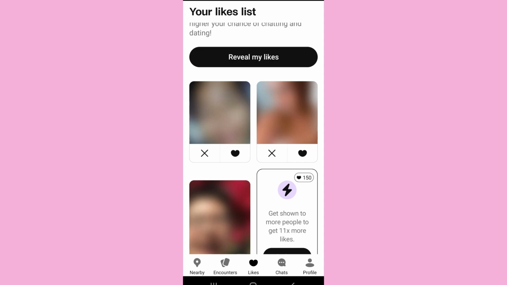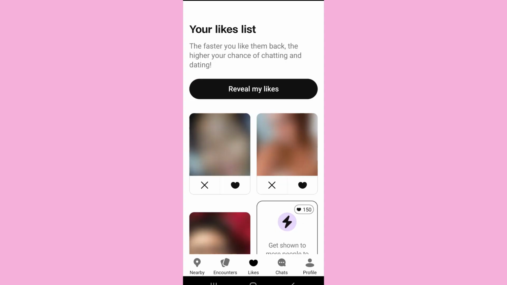In order to remove the blur and see who liked you on the app, you will have to purchase the premium plan. However, even though it is blurred, you can see the outline of their picture and guess who the person might be from the encounter section.